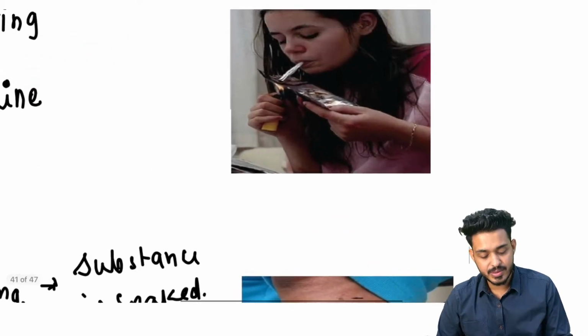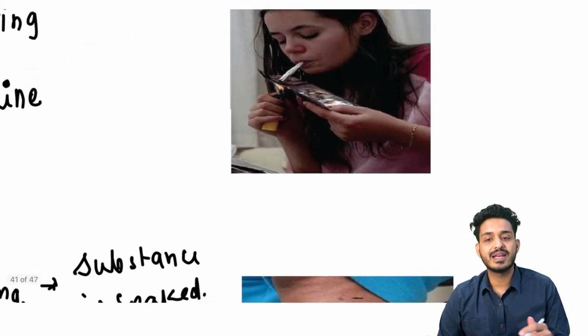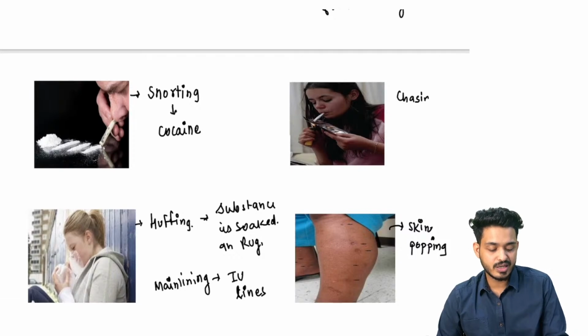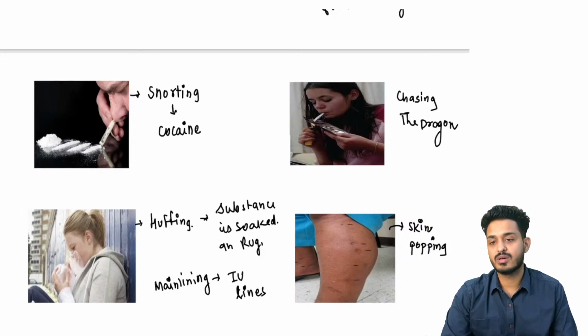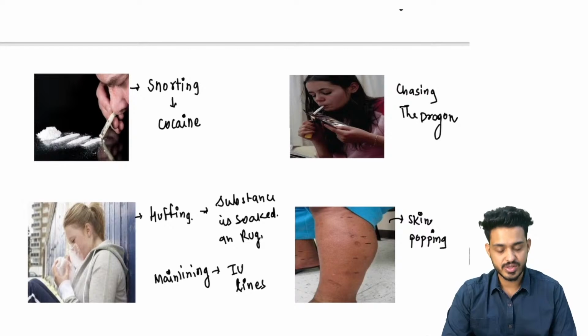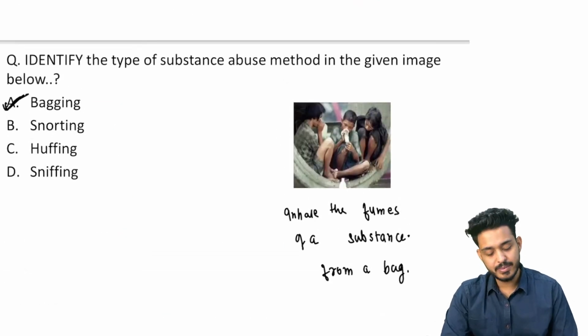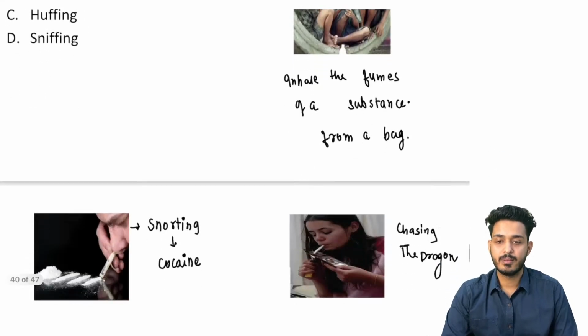And here she will be burning that up, and she will be inhaling the fumes. This is known as chasing the dragon. She will be inhaling the fumes by burning the substance. This is known as chasing the dragon, right? So in this particular case, the answer will be bagging. These people are using the bags, right?